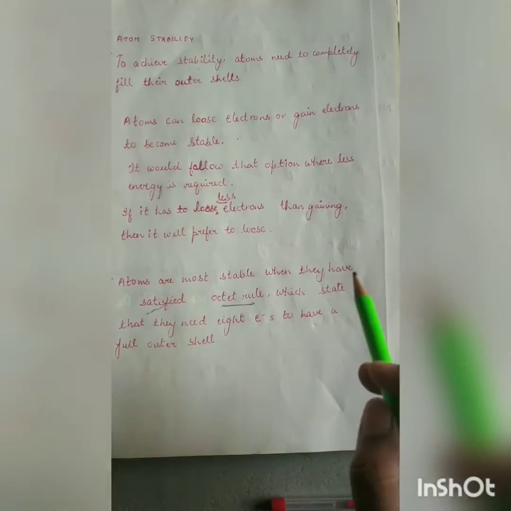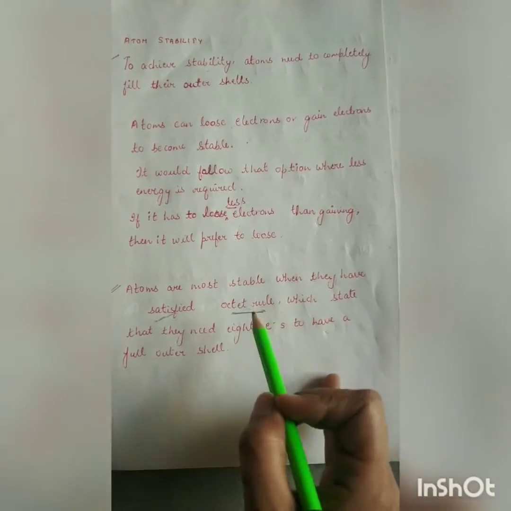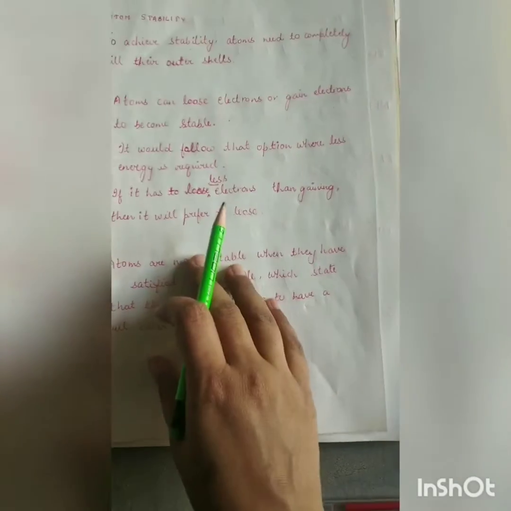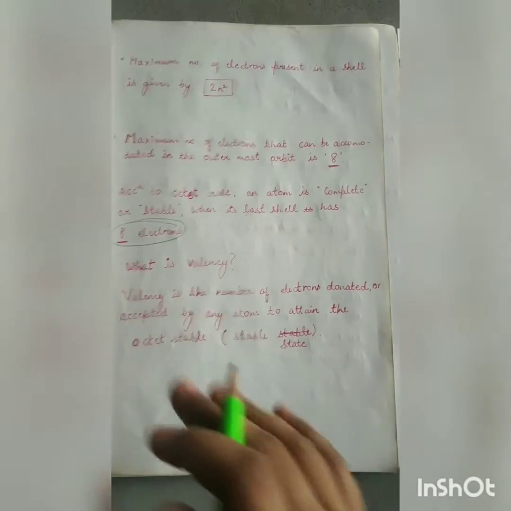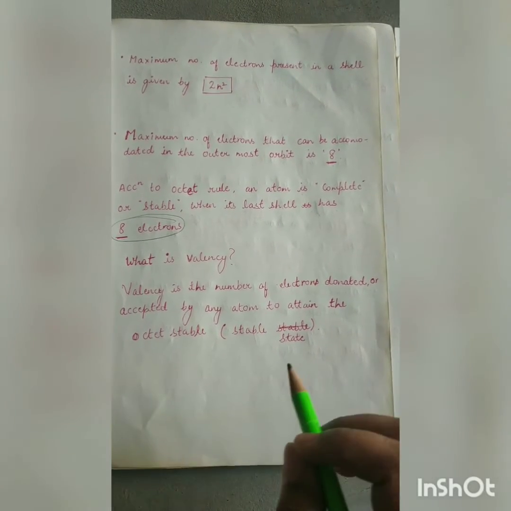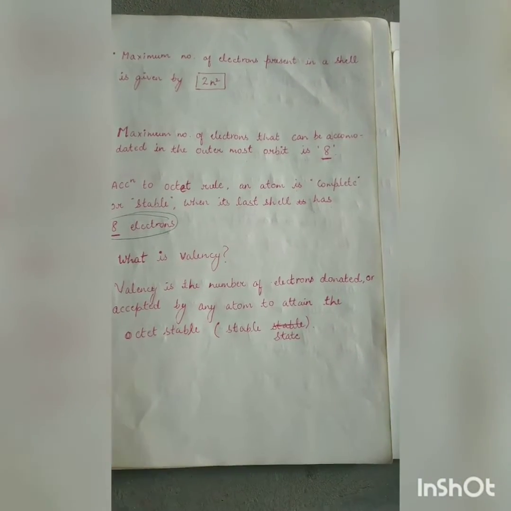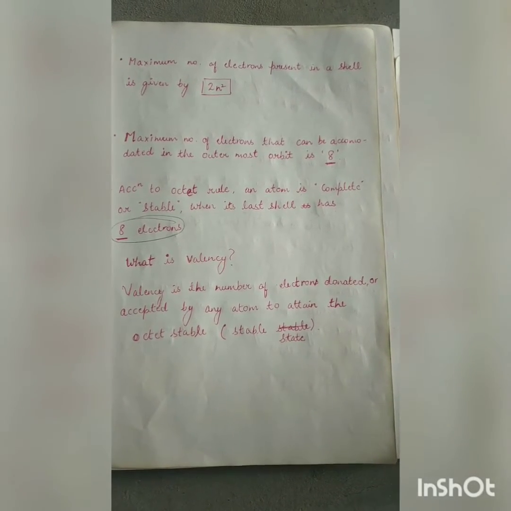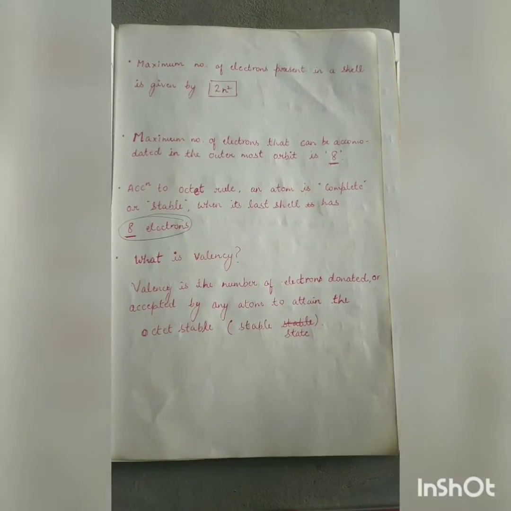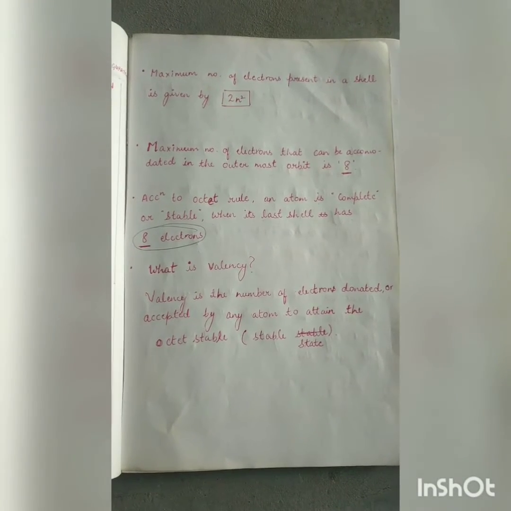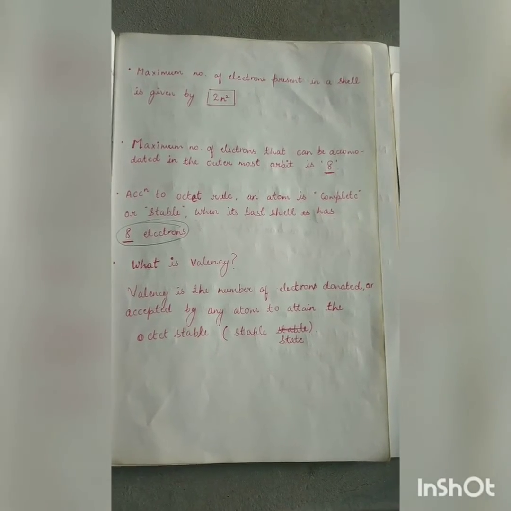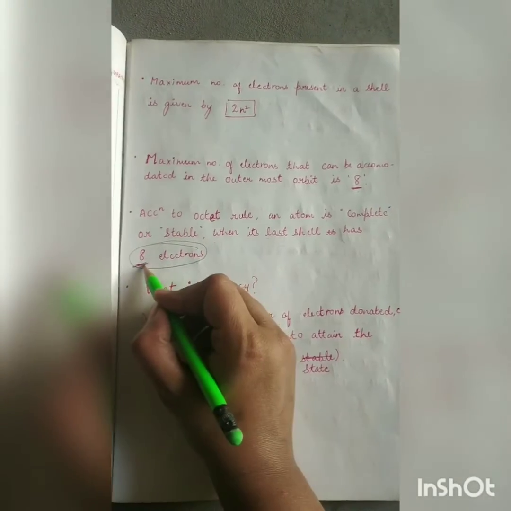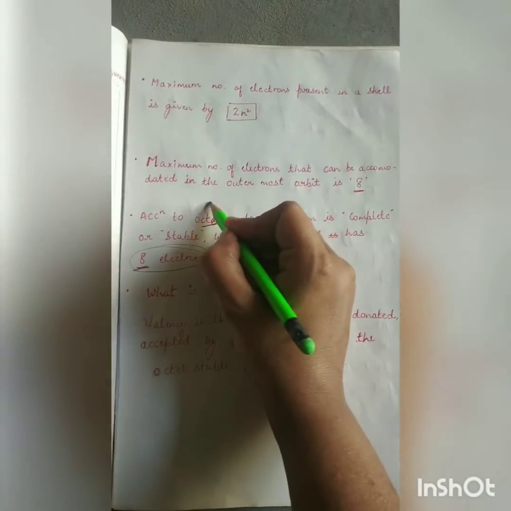Atoms are most stable when they have satisfied the octet rule. Now what is the octet rule? According to the octet rule, an atom is complete or stable when its last shell has 8 electrons. Yes, according to the octet rule, if any atom's last shell has a complete 8 electrons, then the atom will be stable. Because this word octet means 8.